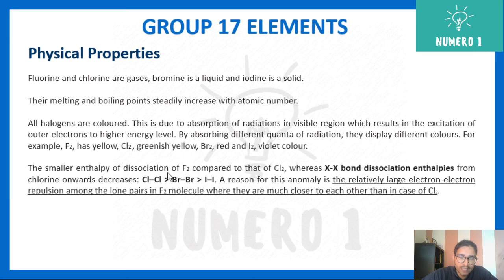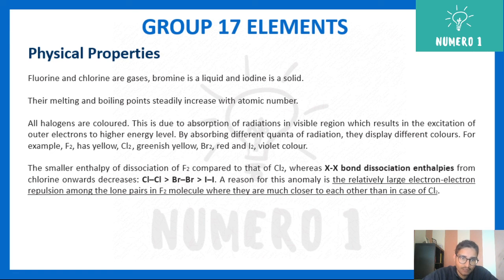The enthalpy of dissociation of F2 is smaller compared to that of Cl2. Basically, when you break F2 it requires less energy. Why does it require less energy? Because the X-X bond dissociation enthalpies from chlorine onwards decrease, that is from Cl-Cl to Br-Br to I-I. Now for fluorine, the main reason is that it's very small. Again, there is very high electron repulsion inside.